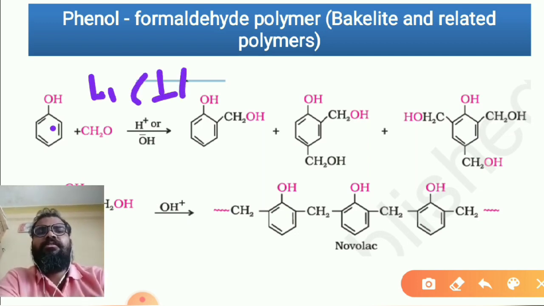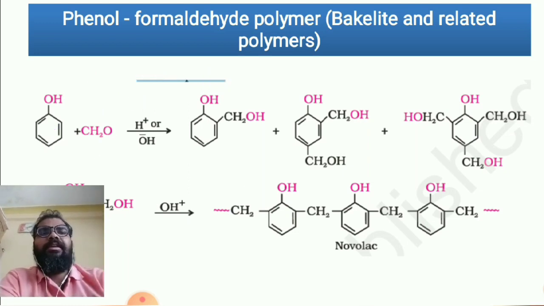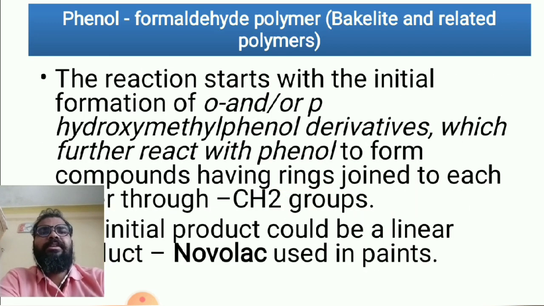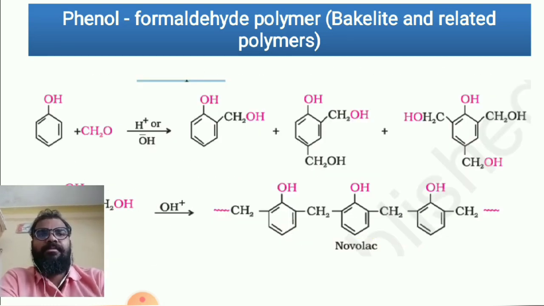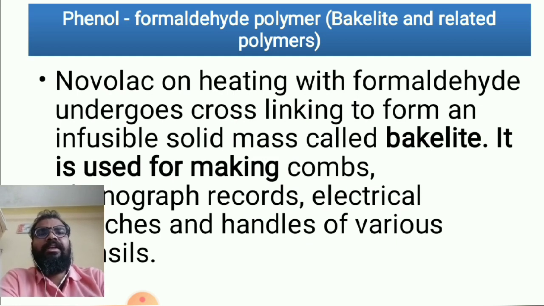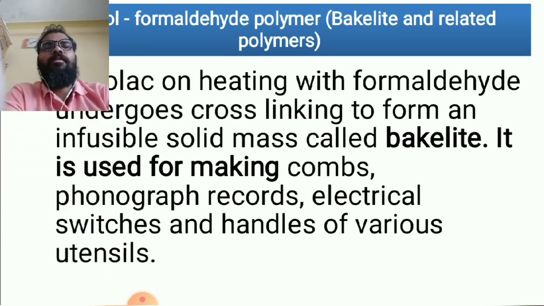And you'll be getting the one intermediate, the ortho or para hydroxymethyl phenol derivatives. Then again it is going to link with the CH2 groups, and you'll be getting the Novolac. And this Novolac can be used as a paint. Then Novolac on the heating with the formaldehyde undergoes the cross linkage and it is going to form the bakelite. The uses of the bakelites are combs, phonograph records, electrical switches and the handles of the various utensils.